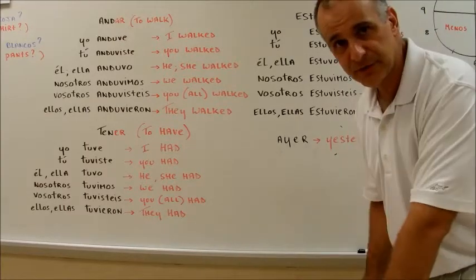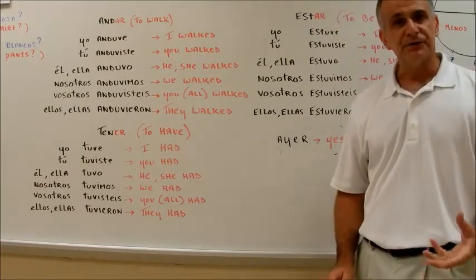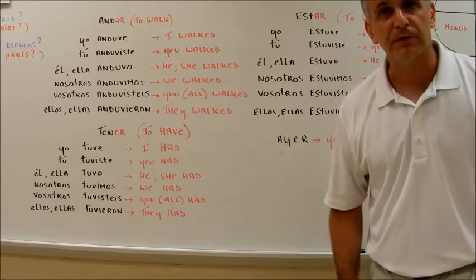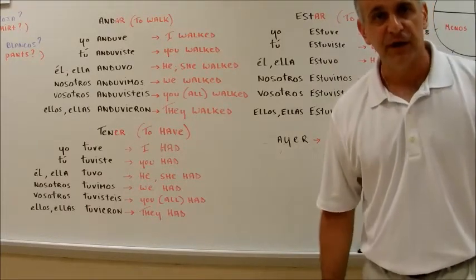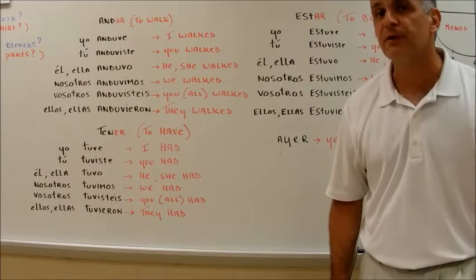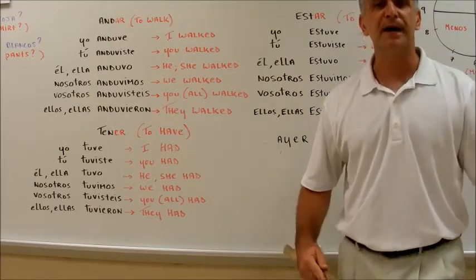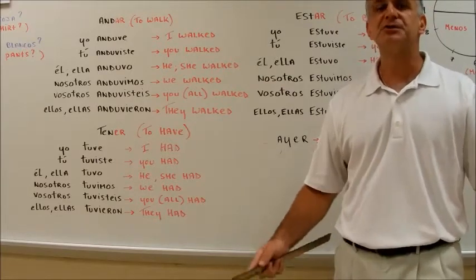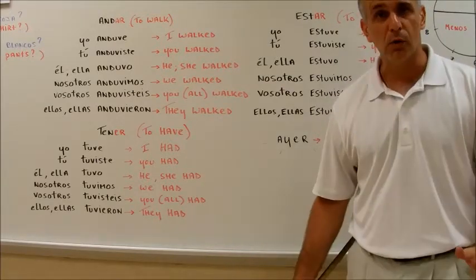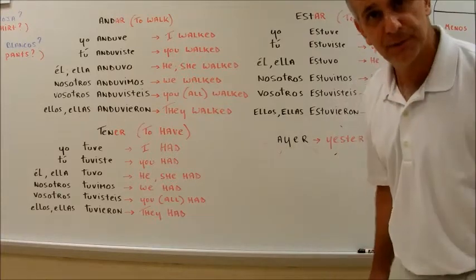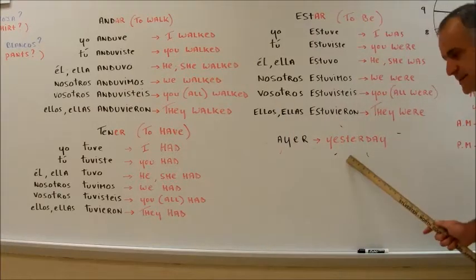Irregular simple past. Now, you understand that when I say past, I'm talking about the action that was yesterday. The key word here that we're looking for is yesterday. Just like when you talk about the present tense, you say now. When you talk about the future tense, you say tomorrow. Well, guess what? When you talk about the past, you're going to say yesterday.